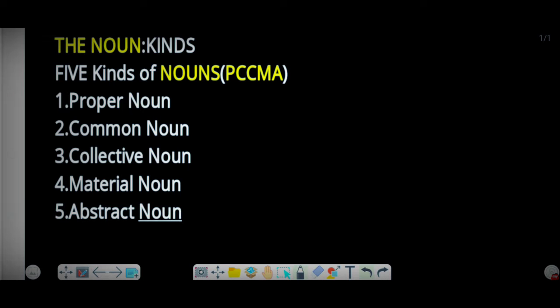Now we'll see there are five kinds of noun. Which are they? The first one is proper noun, second is common noun, third is collective noun, fourth is material noun, and the fifth is abstract noun.